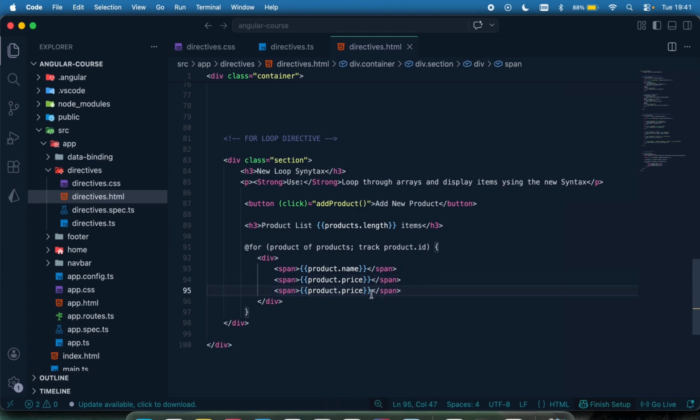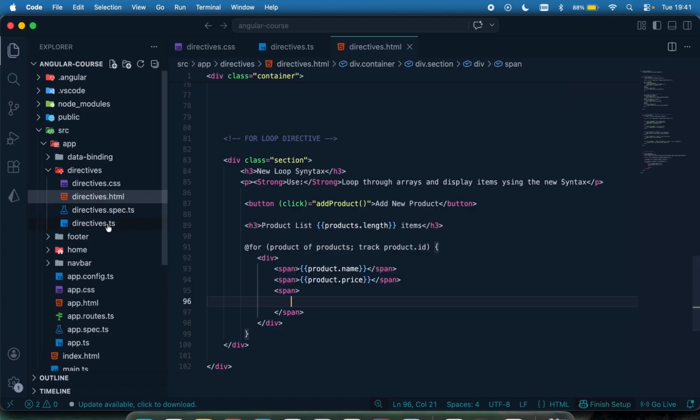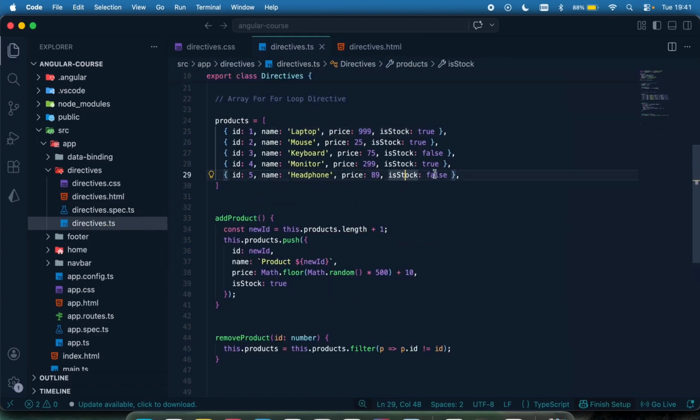And then also have a span to display if it is in stock or not. So again, within this span right here, we can have a conditional statement: if it's in stock, we'll say in stock. If it's not, we'll say it's not in stock. So if in stock is true, I want to display in stock. If in stock is false, I want to display not in stock or out of stock.